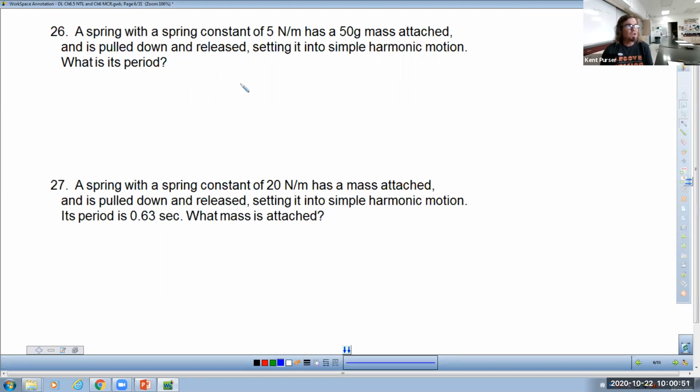A spring with a spring constant of 5 newtons per meter has a 50 gram mass attached to it. It's pulled down and released and set into simple harmonic motion. What is its period? Okay, so good physics students, which is all of you, you have your cheat sheet, you have your notes, you see that simple harmonic motion is present. So the first thing you need to know is what is the formula that deals with the spring and its period. That formula looks a lot like the last one, only it's T sub S instead, equals 2 pi square root of M over K.